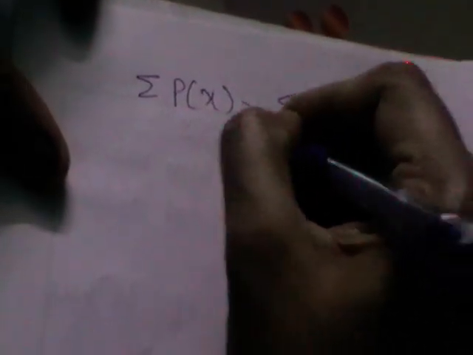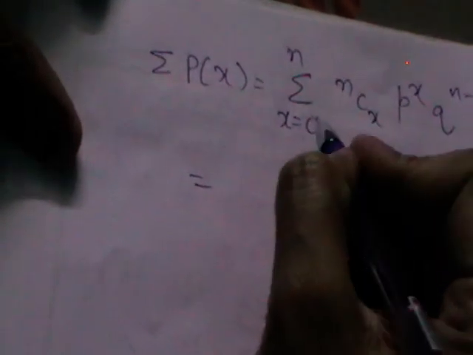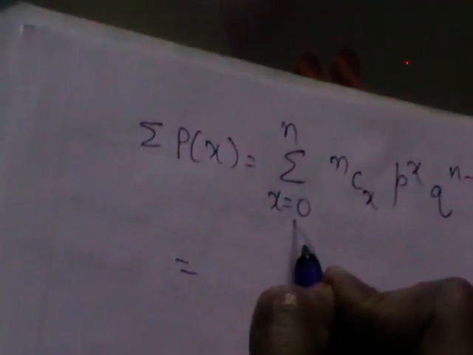Let us continue with that. So sigma p(x) is the sum over x equal to 0 to n of nCx p^x q^(n-x). If you expand this, x assumes the values from 0 to n.